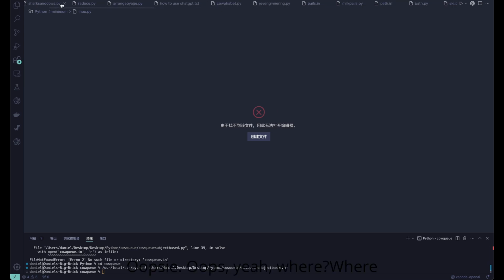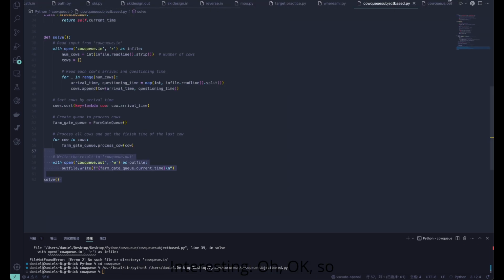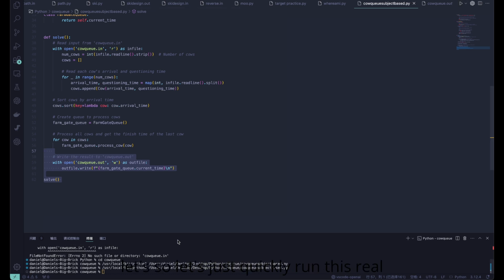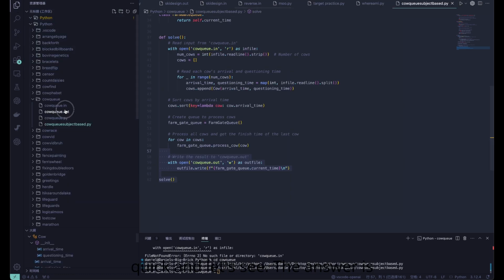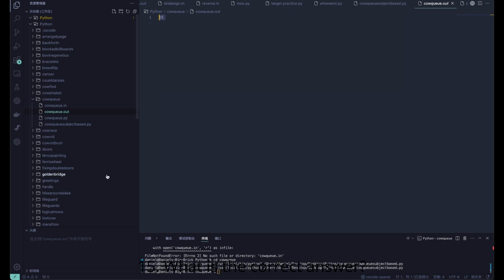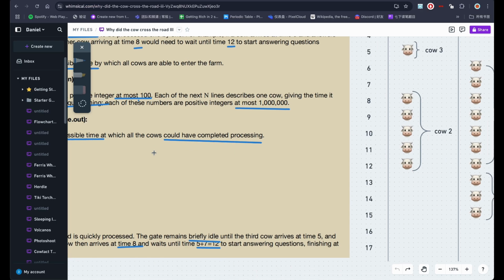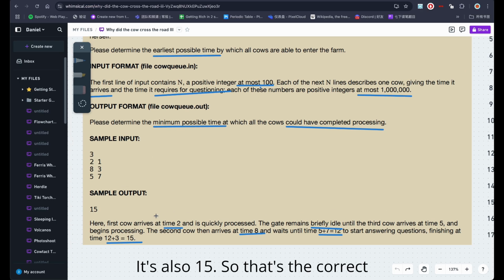Oops, where did I open it? Interesting. Okay, so let's just quickly run this and see. The answer is 15. What is the correct answer? It's also 15. So that's the correct answer.